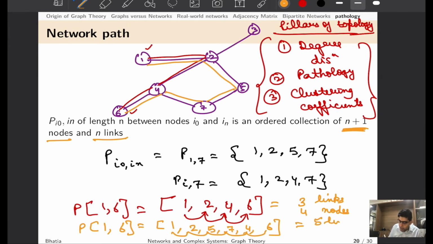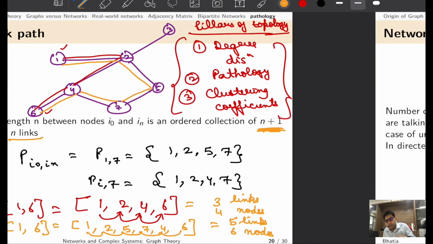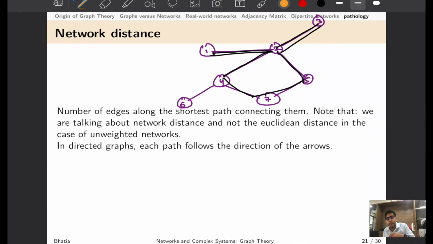Similarly here we take 1, 2, 3, 4, 5, 5 links, and 1, 2, 3, 4, 5, 6, 6 nodes, again establishing that from a definition perspective we are correct. So if somebody tells us the network path, we can easily tell by looking at that particular vector how we can go from one node to another. Now why is this network path so important? Because we often encounter the problem of finding the shortest path, or the path that would take us from one node to another in the minimum number of hops.